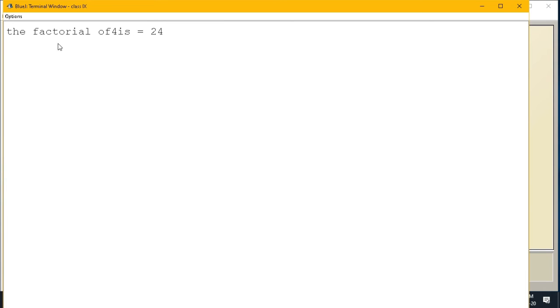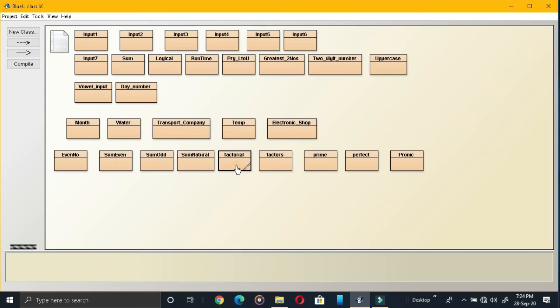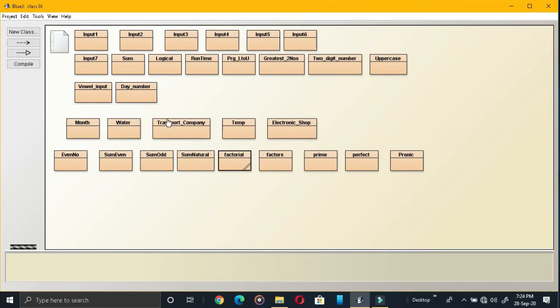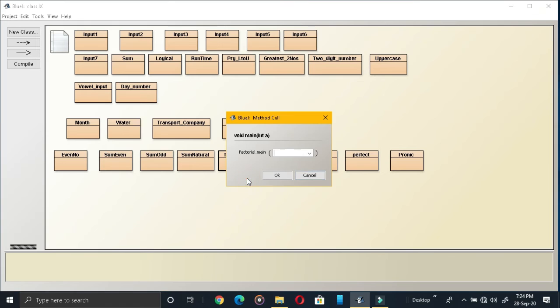For this type of message, I have written System.out.println like this. "The factorial of" is a message, a means the value that you are giving, and fact means the value of this variable. Okay, now I am running it again, so that you will be getting, see, 5.